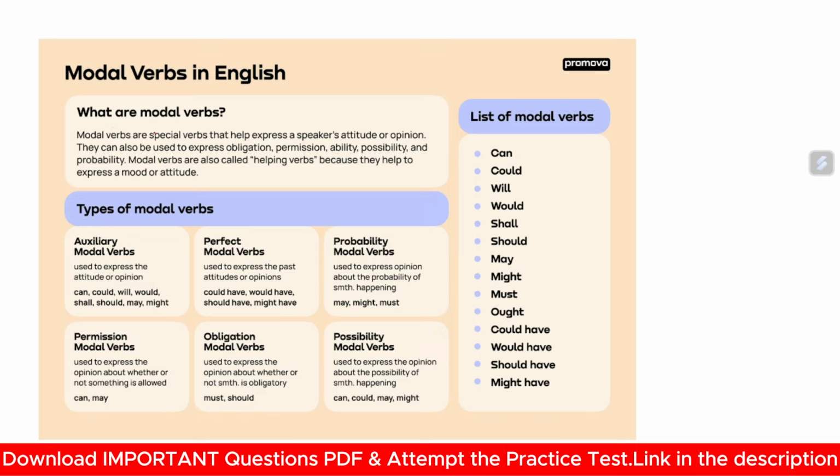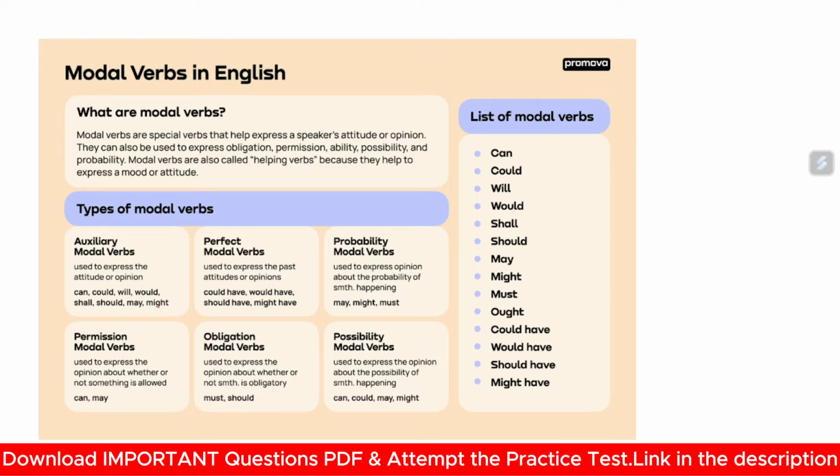What are modal verbs? Modal verbs are special verbs that help express a speaker's attitude and opinion. They can also be used to express obligation, permission, ability, possibility, or probability. Modal verbs are also called helping verbs because they help to express a mood or attitude.